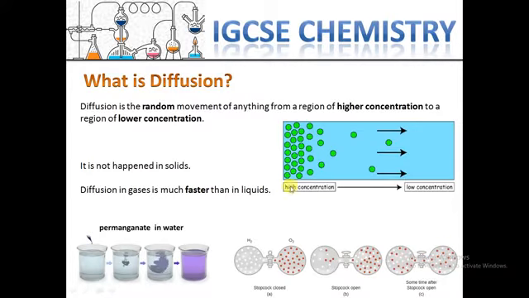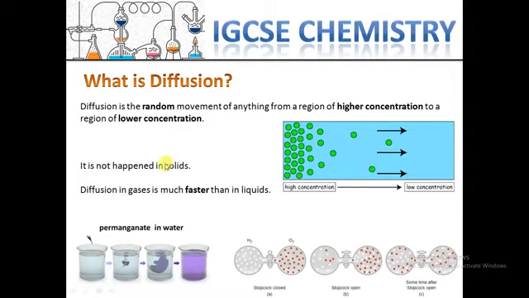This picture also shows the meaning of diffusion. The particles here are moving from high concentration to low concentration. This movement is by themselves, and there are no rules behind it, and they can move randomly from the high concentration to low concentration.